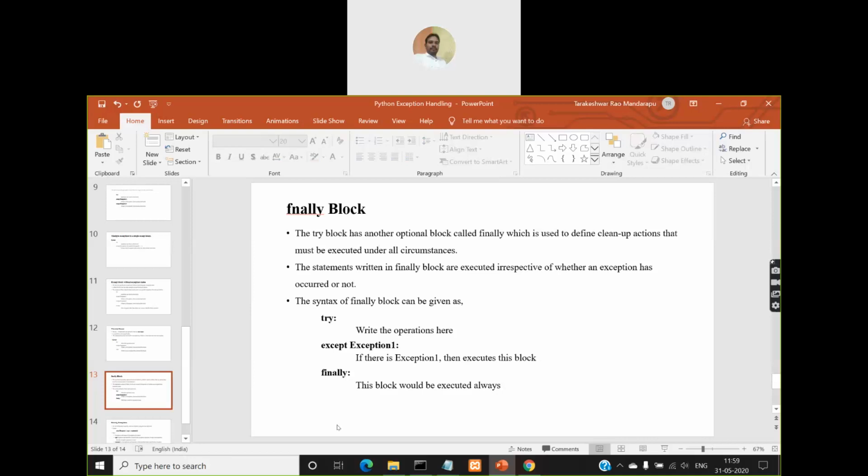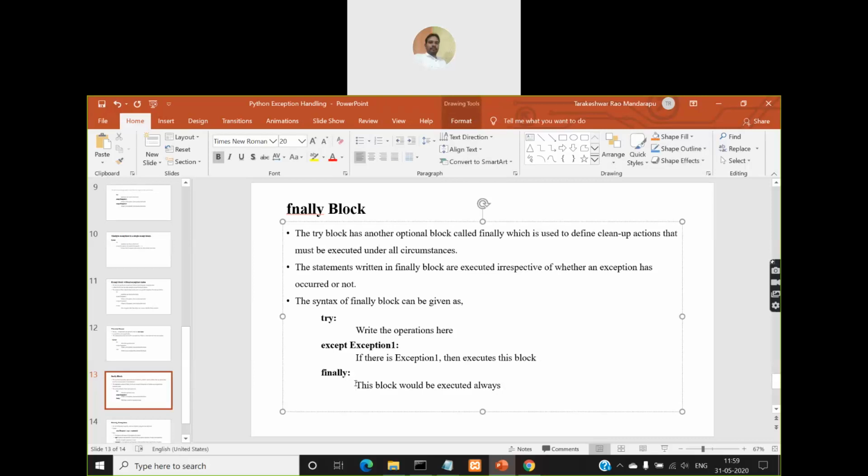So if there is any such resource that is opened in the try block, and because of an occurrence of an exception in the try block, that closing code will not be executed. As a result, the resource will remain open and it will be vulnerable in the memory. So if you want to close that, you can write that closing code inside the finally block instead of writing it inside the try block.